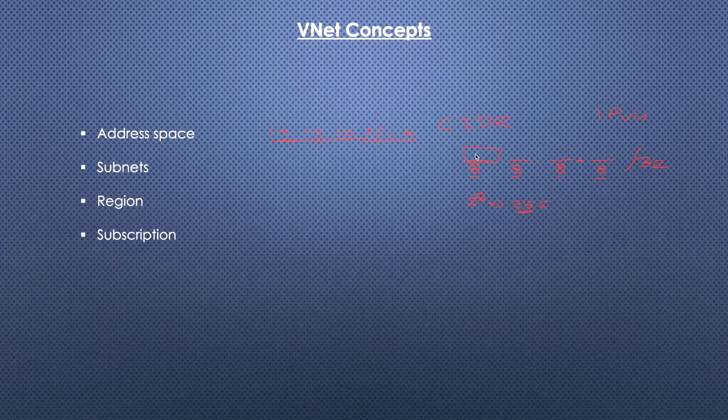Here from 0 to 255, the same goes for this one, 0 to 255, and the same, 0 to 255 allowed. Now, for example, I am writing one IP like 10.10.10.0/24. What does it mean?